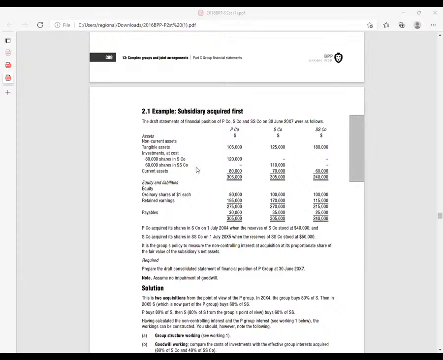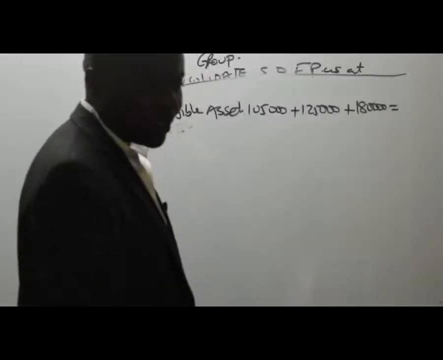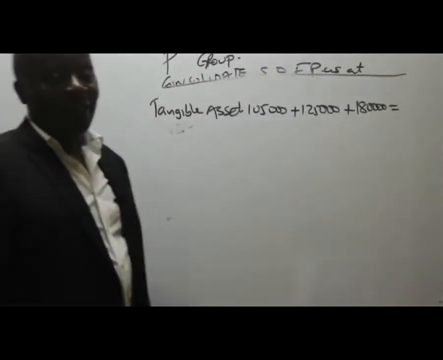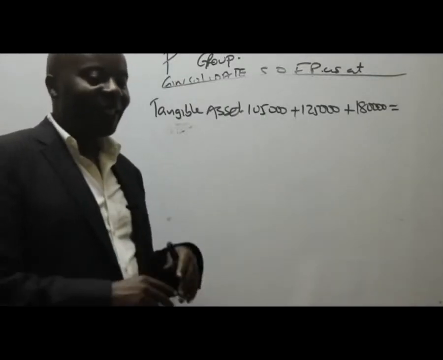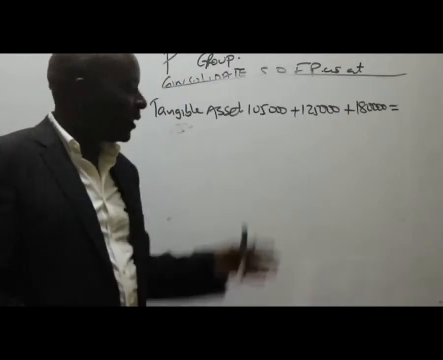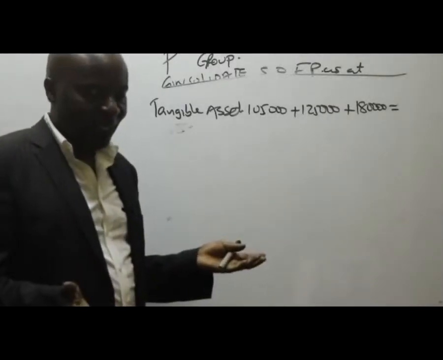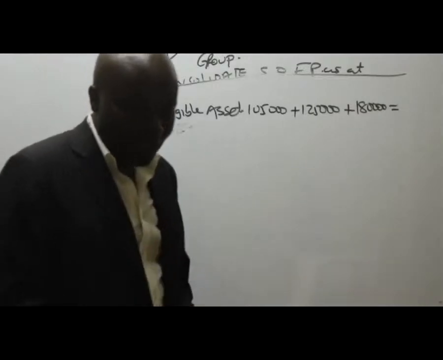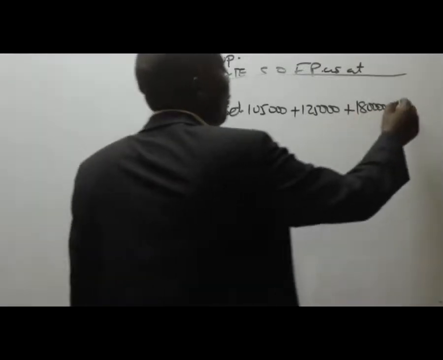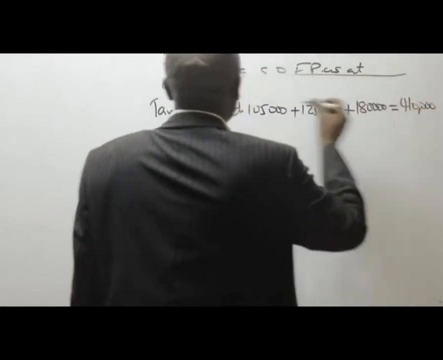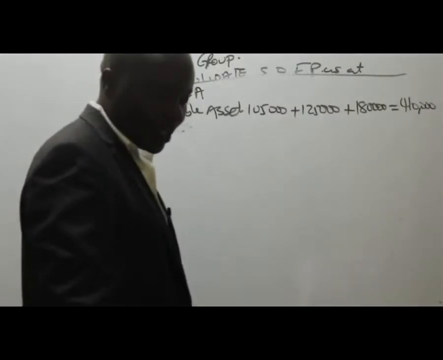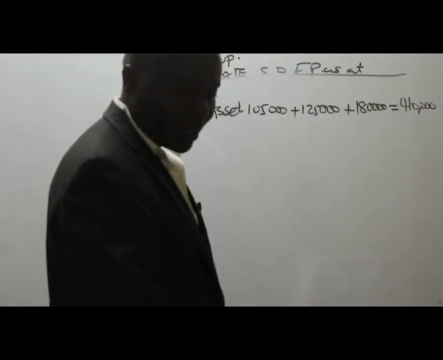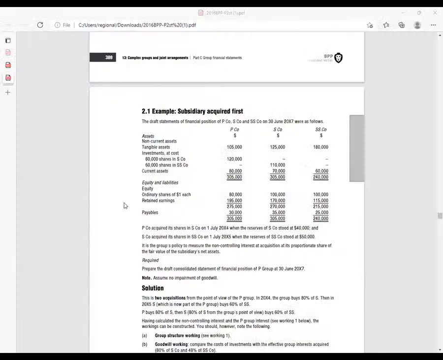What figure are we able to get here for tangible assets? Remember, there is no fair value adjustment. There is nothing like depreciation for that fair value adjustment. We simply consolidate. You're adding together. So this gives us 410,000. Remember, these are the non-current assets. Now, ladies and gentlemen, we move on to the next one.